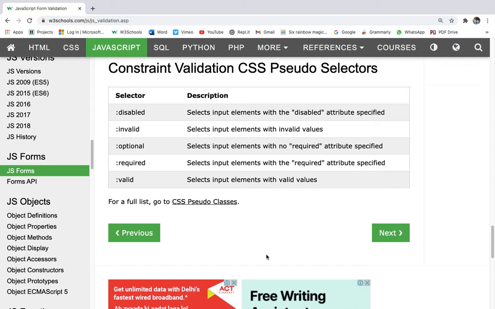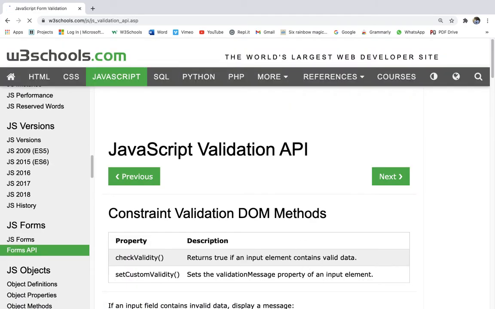Required selects input elements with the required attribute specified. And finally, valid selects input elements with valid values. For a full list, go to CSS pseudo classes. We will go to CSS pseudo classes when we do CSS. Let's stick to JavaScript right now. This chapter is done. Now we are doing Forms API.